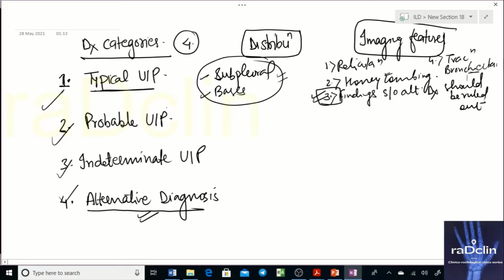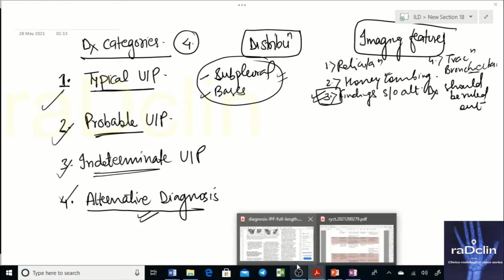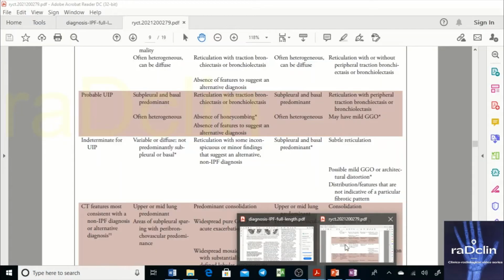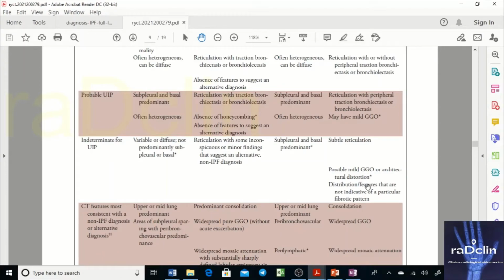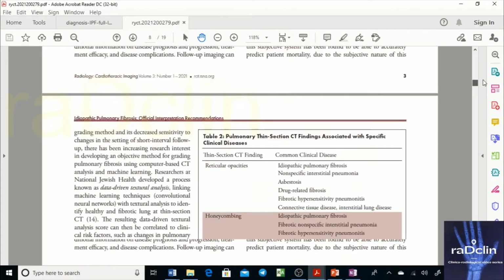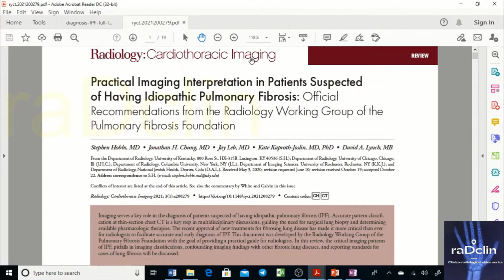Now, what is the change in probable and what is the change in indeterminate UIP? We know what is typical. So let's look at the article. I'll show you the article, a very beautiful article. See the front page of this article. This is Radiology Cardiothoracic Imaging, practical imaging interpretation in patients suspected of having IPF. It's basically about the radiology working group of the Pulmonary Fibrosis Foundation.